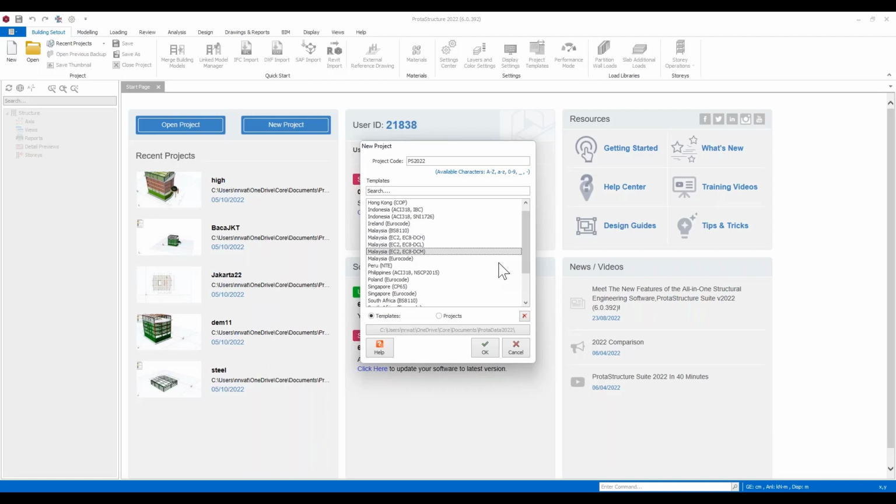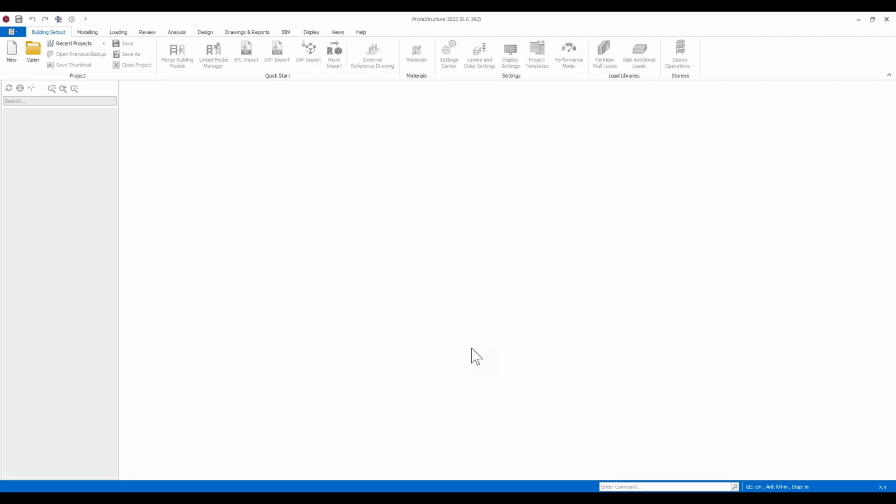We've customized and molded ProtaStructure to suit your local requirements. So for this example today, I'm going to draw upon the Malaysian Eurocode, and I'm going to look at a medium ductile setting.